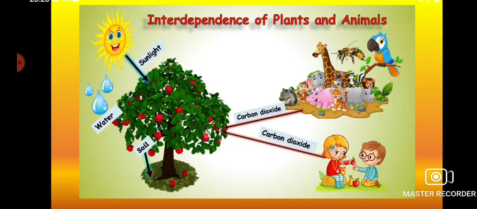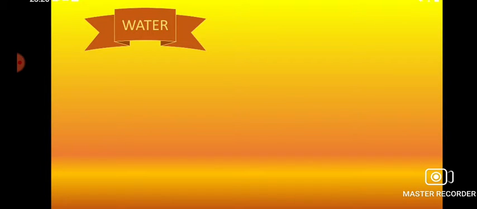We exhale or liberate carbon dioxide. That carbon dioxide is taken by the plant along with sunlight, chlorophyll and water. They produce food as well as oxygen, which is again taken by animal life or plant life for their respiration or breathing process. So here we can see how they are mutually dependent or interdependent on each other.